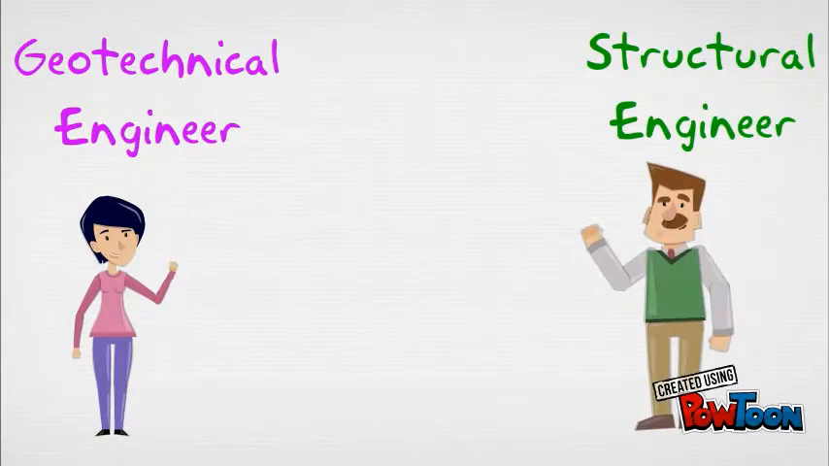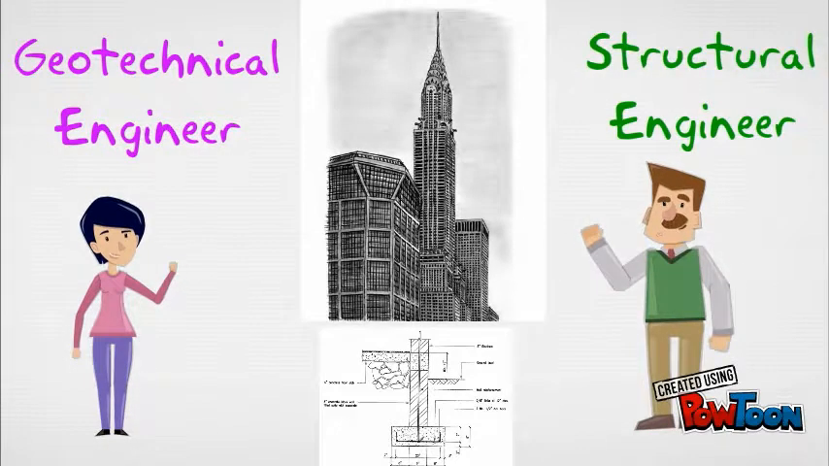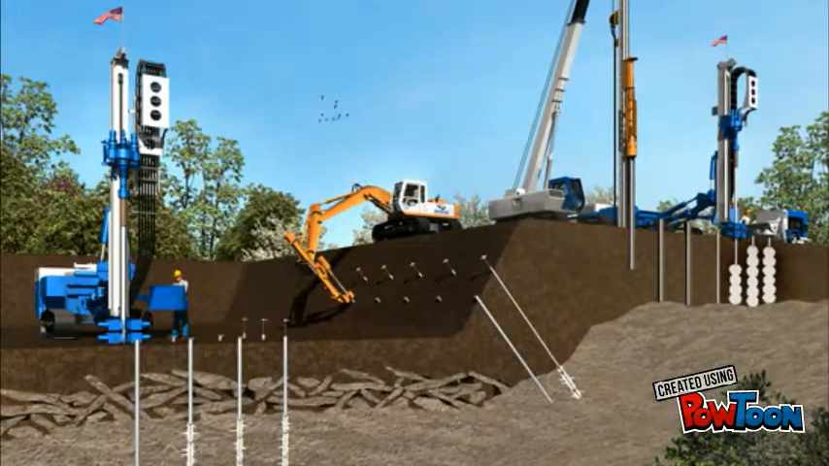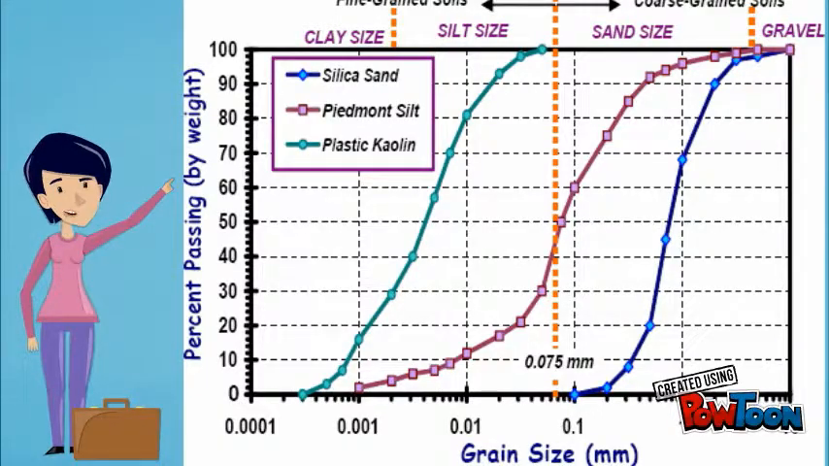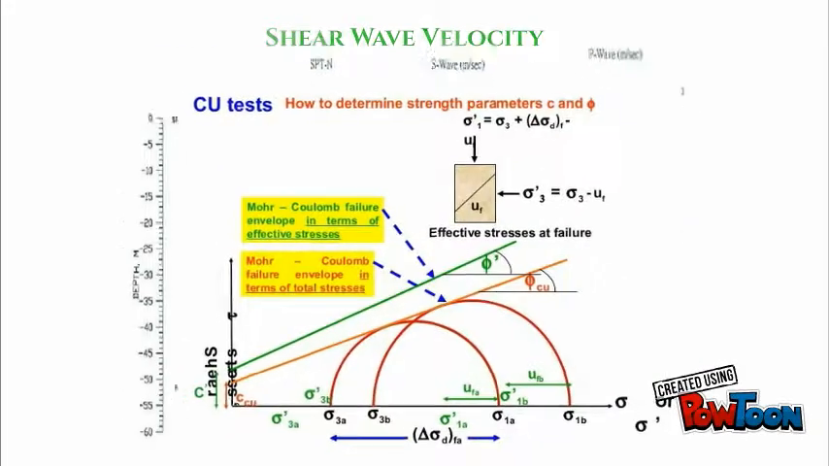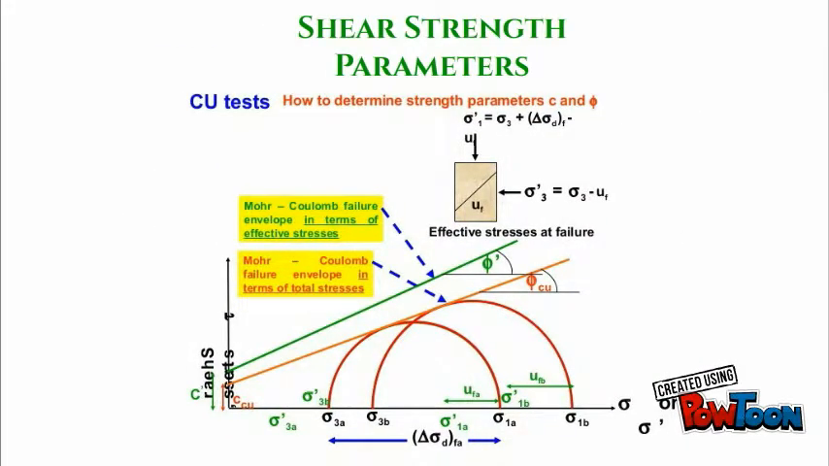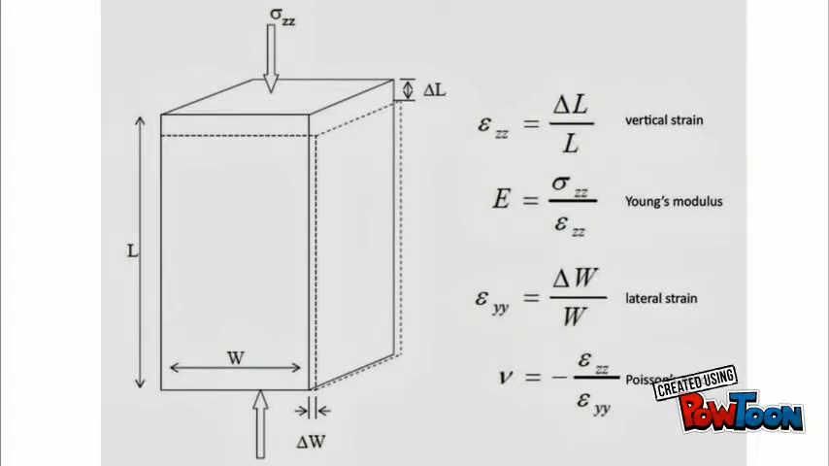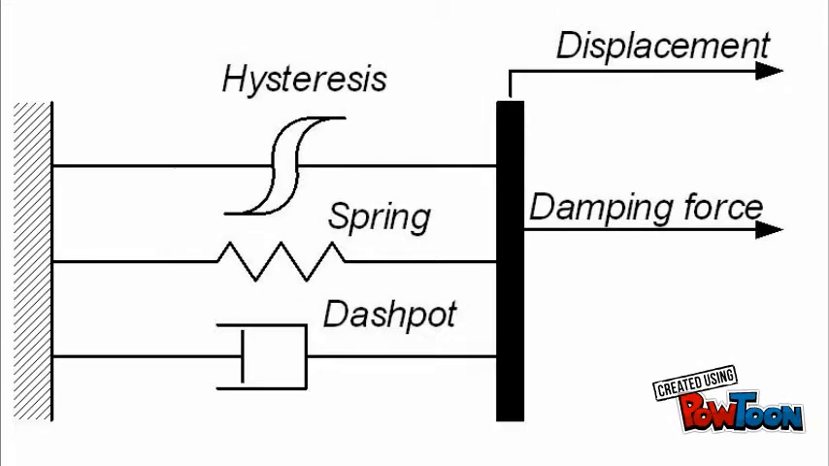To conduct a soil structure interaction analysis within a design setting requires both geotechnical and structural engineers. Geotechnical engineers study the soils, characterize shear wave velocity profiles, and shear strength parameters. Also, Poisson's ratio, hysteretic damping ratio, static and dynamic springs are needed for modeling soil properties.